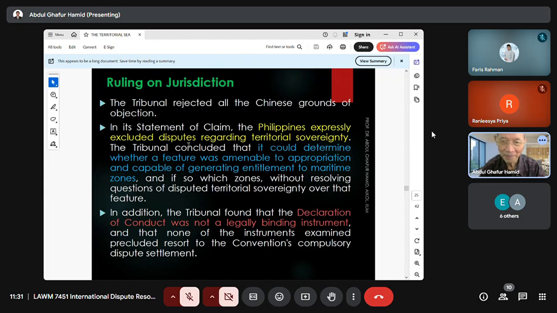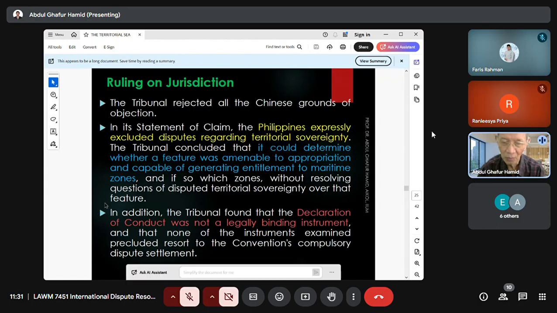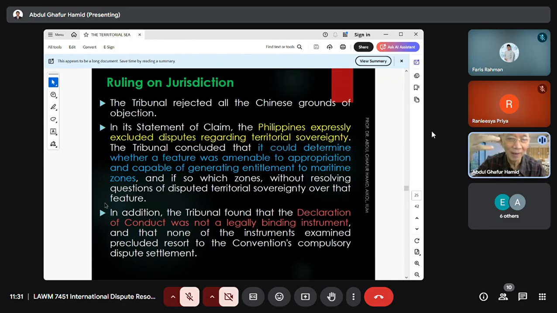On the second point, the tribunal found that the declaration of conduct was not a legally binding instrument. This is just a declaration. You know very well, according to international law, we have the formal sources and material sources. We have the law creating sources like treaty, convention, customary international law, and general principles of law. They are formal sources, law creating sources.